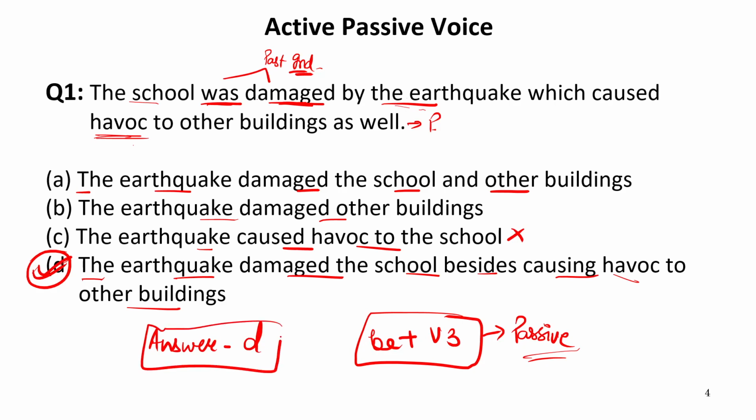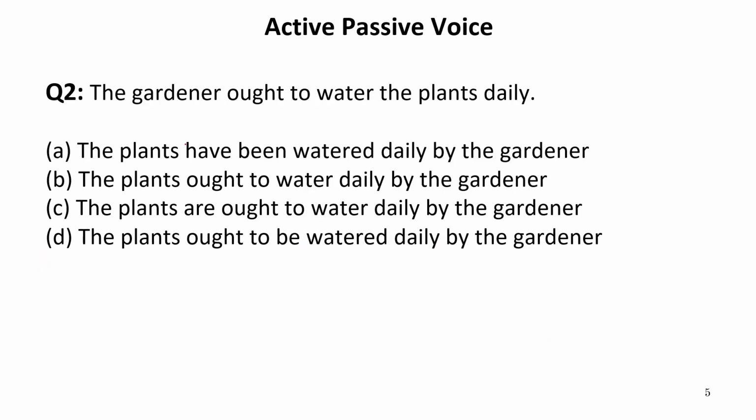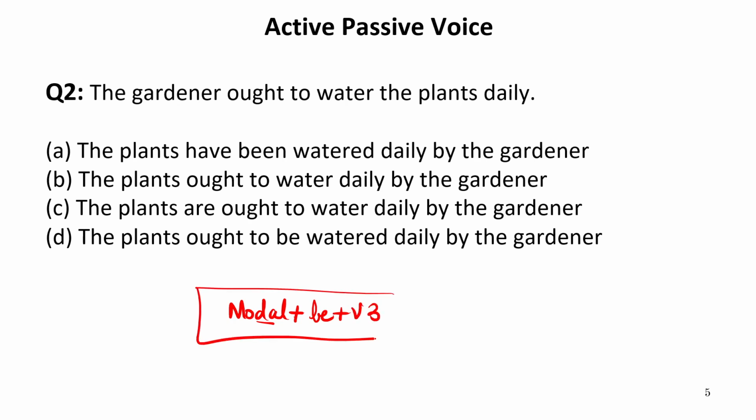Now let us move to the next one. The gardener ought to water the plants daily. Now whenever we have a modal and we have to convert the sentence into passive voice, there is a simple trick. What we do, we use this modal. After this, we use the word be and verb third form, or you can say third form of the main verb. So now we have to check for this structure in the options.